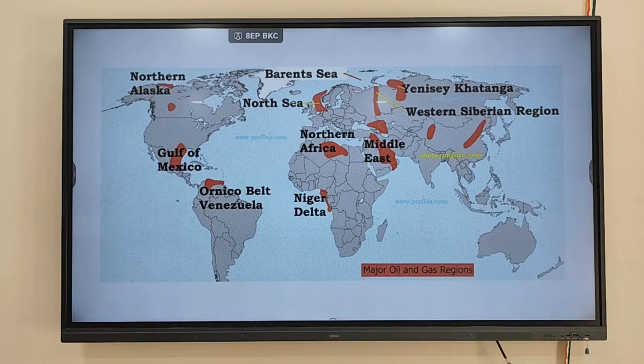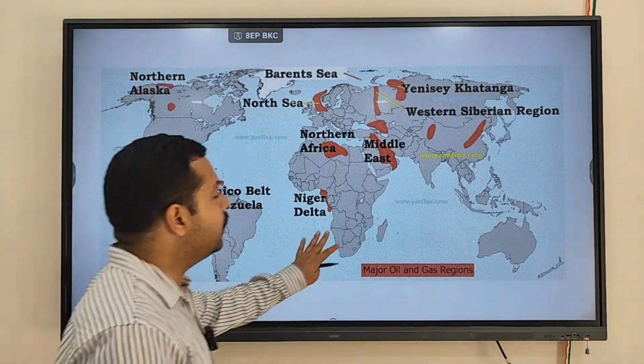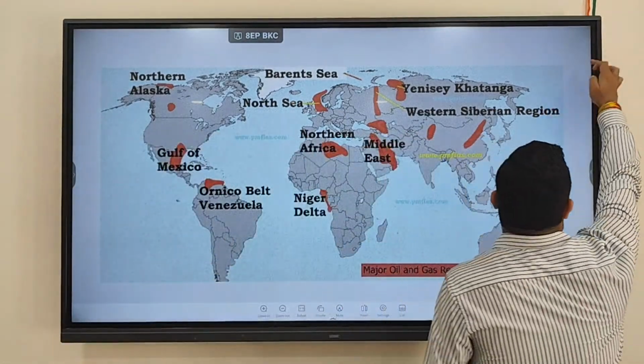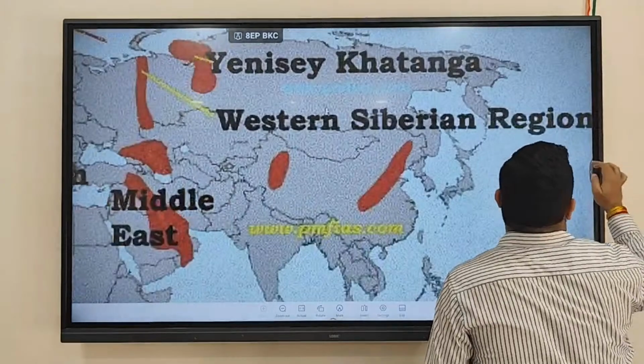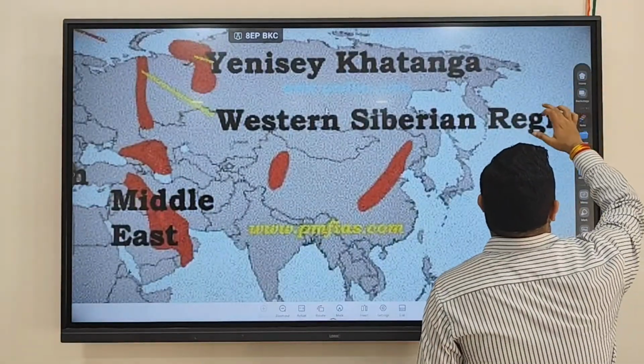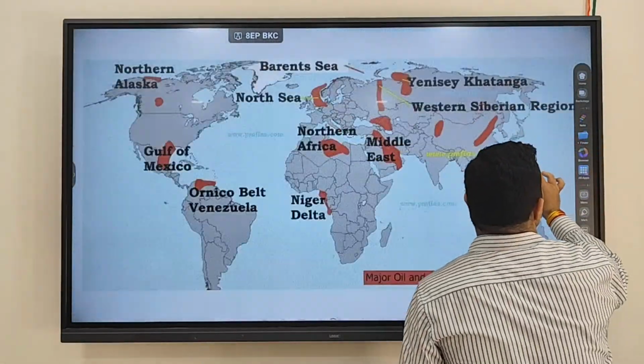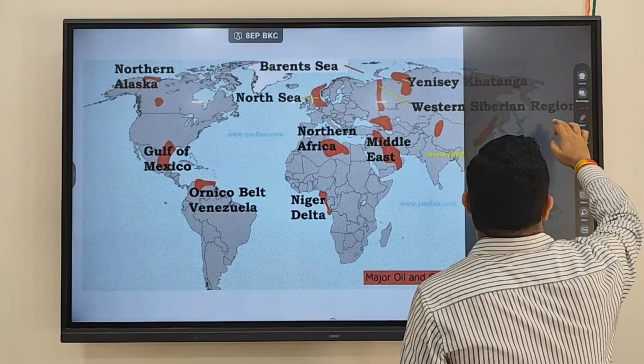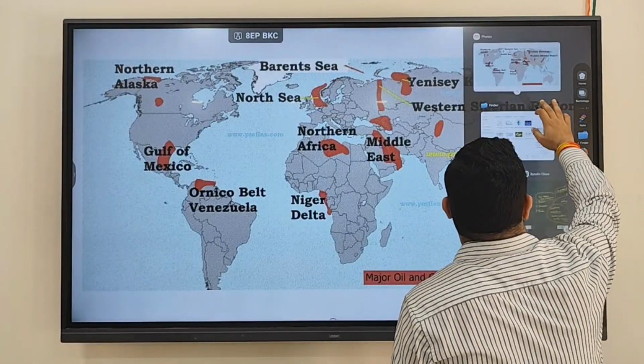So these are the important oil reserves that you have to keep in mind. Which are the regions where you'll find more oil, and which are the regions where you'll find less oil.